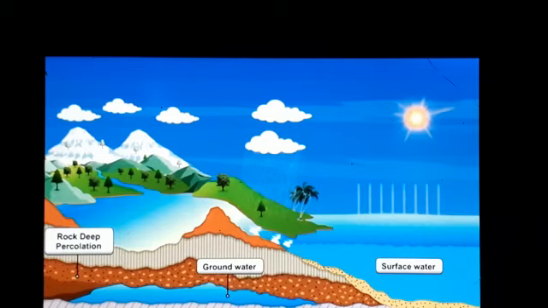Thus, in this chapter we have learned how we get water, from where do we get water, and how can we prevent it